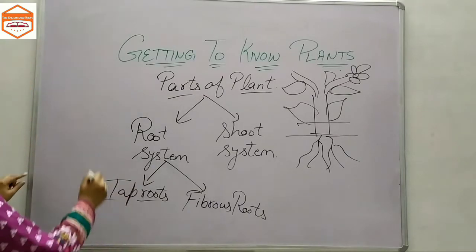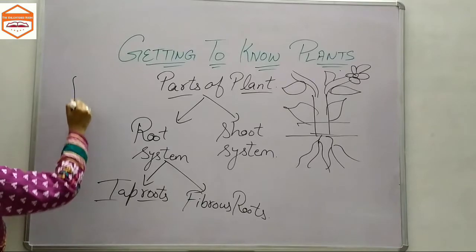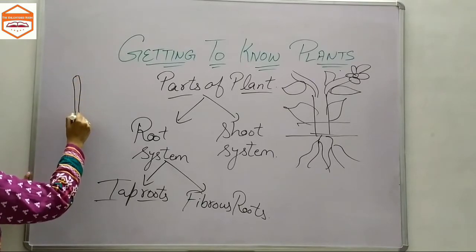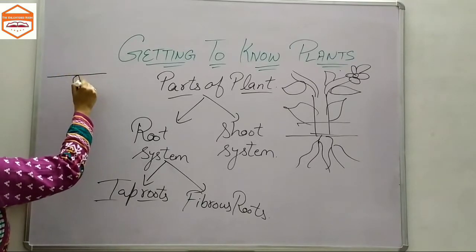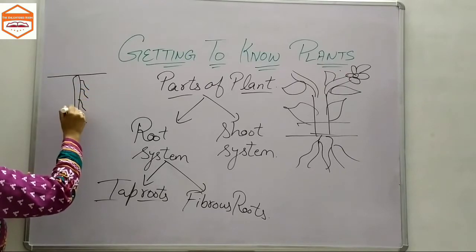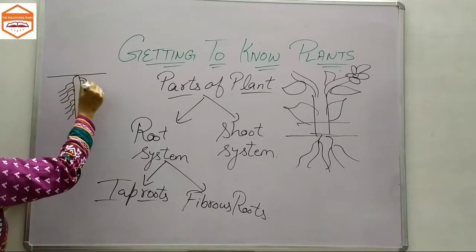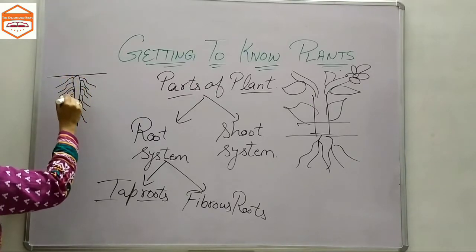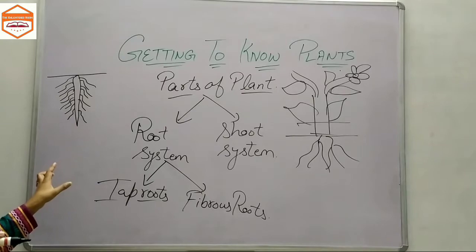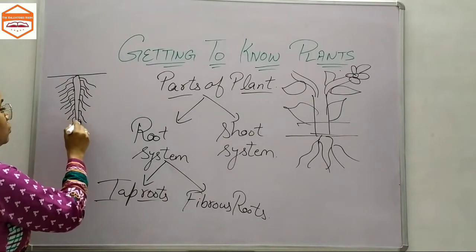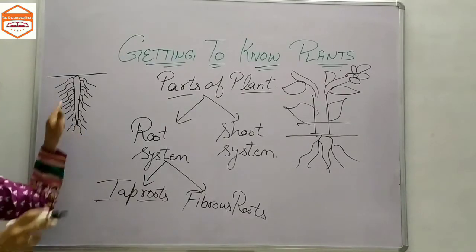That means in case of taproots, you would have a main root like this, and some other secondary roots would be growing from it, from everywhere, not only from one direction, from everywhere.